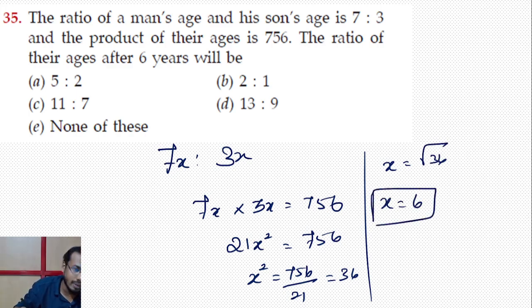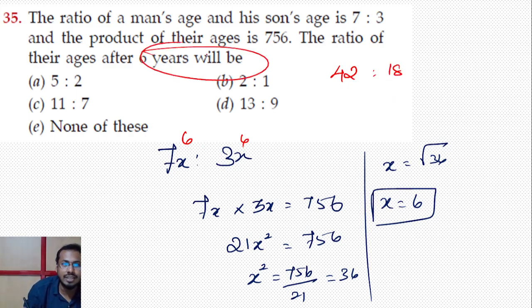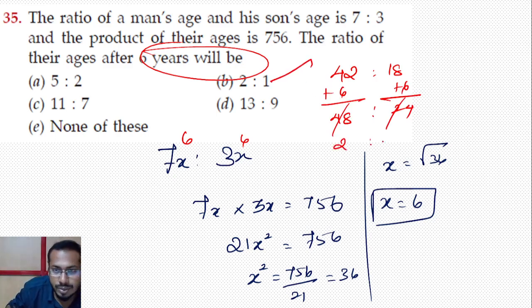If x is equal to 6, இப்போ நம்ம என்ன பண்ணலாம்? We can find out the father's age. 6 into 7 is 42 and 6 into 3 is 18. But the question is, after 6 years, what is the ratio? So plus 6, 48 and plus 6 is 24. So the ratio of these two is 2:1. That's what the right answer. 2:1. புரிஞ்சுதுங்களா? Is it clear?